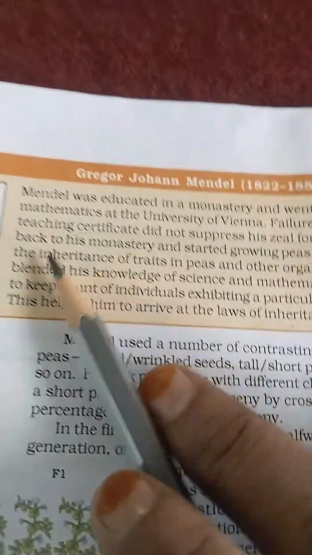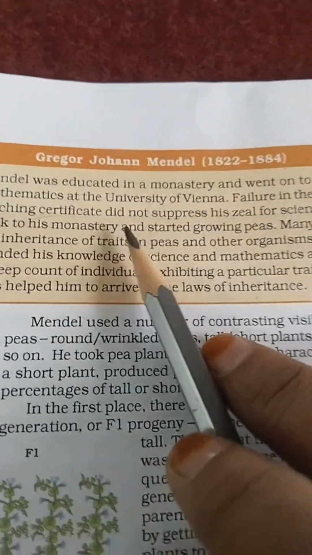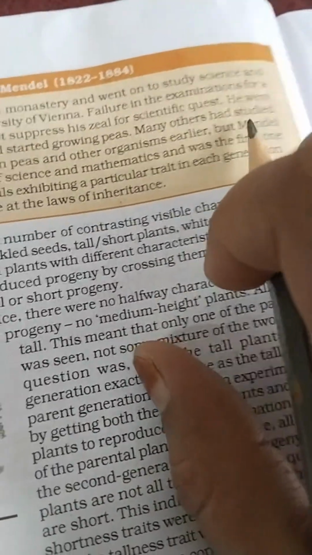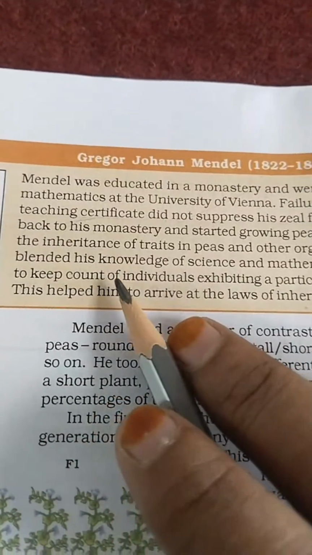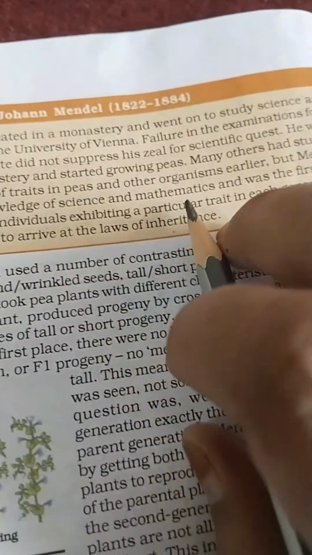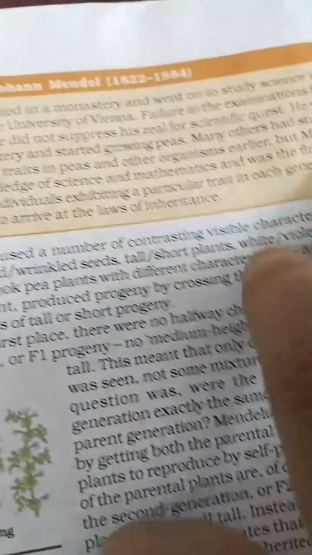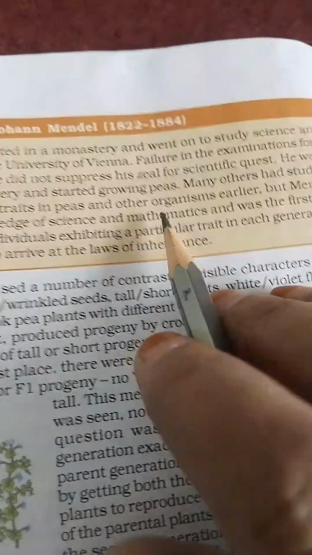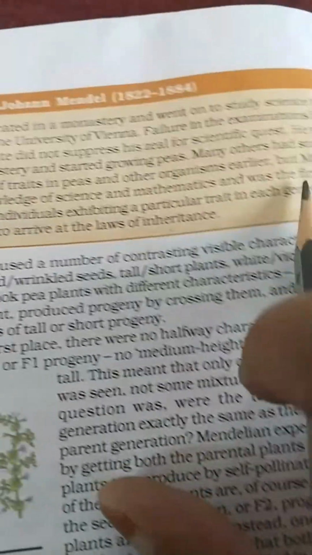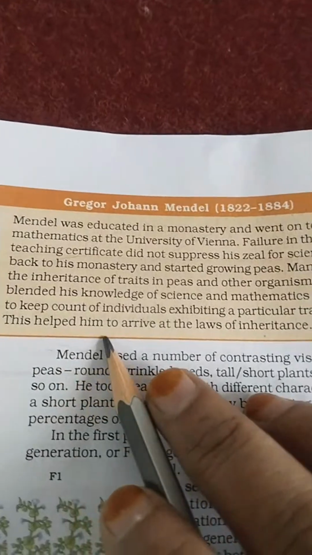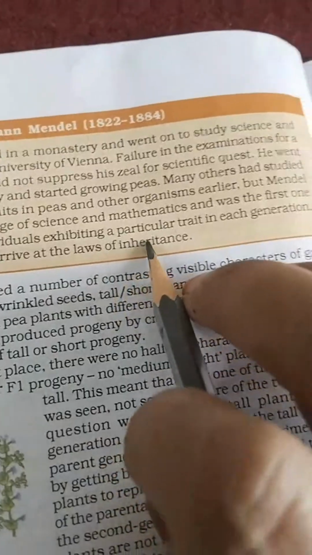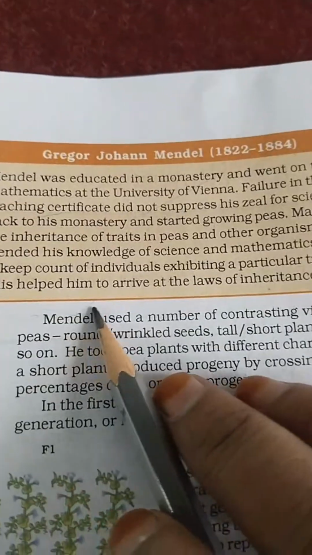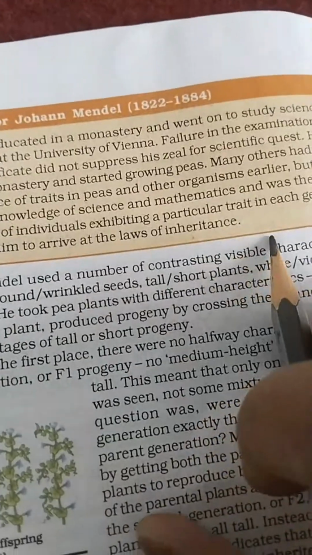He went back to his monastery and started growing peas. Many others had studied the inheritance of traits in peas and other organisms earlier, but Mendel blended his knowledge of science and mathematics and was the first one to keep count of individuals exhibiting a particular trait in each generation. This helped him to arrive at the laws of inheritance.